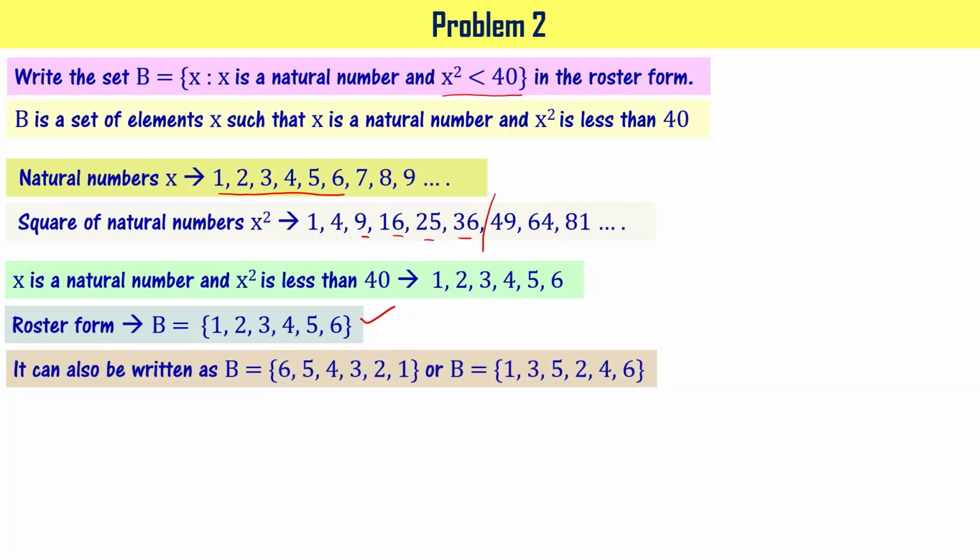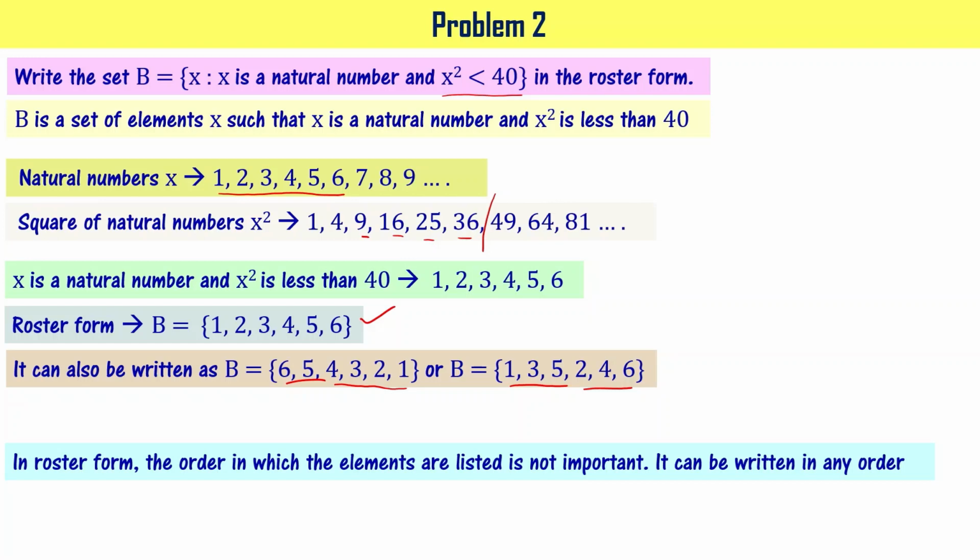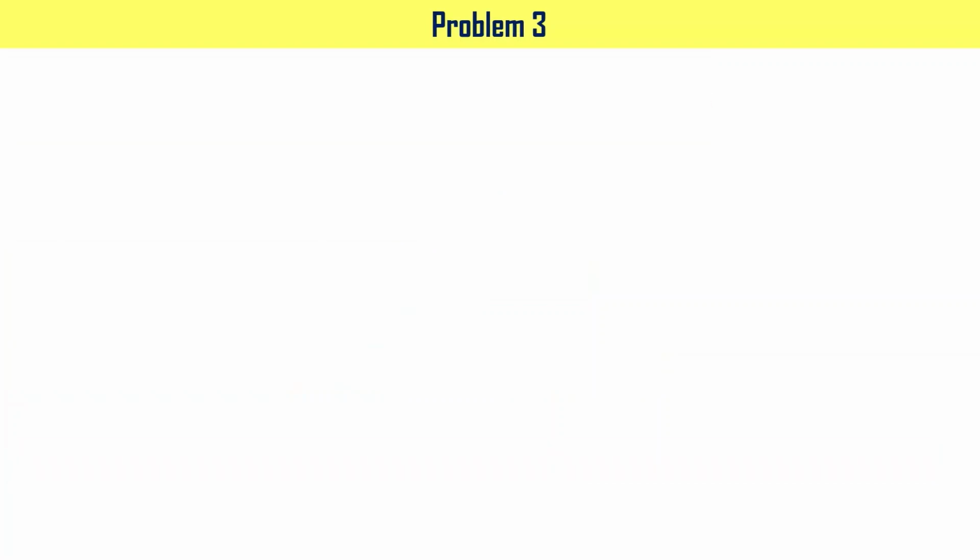So this is what we are asked to write. Let's go to the next question. Okay, let's understand this. It can be written in any order. For example, I have written here 6, 5, 4, 3, 2, 1, 1, 3, 5, 2, 4, 6, right? So you can write in any order, doesn't matter. So in the roster form, the order in which the elements are listed is not important. Please note this point. I have shown only 3 different orders to write, right? But you can write it in altogether different order. Still your answer is going to be correct.